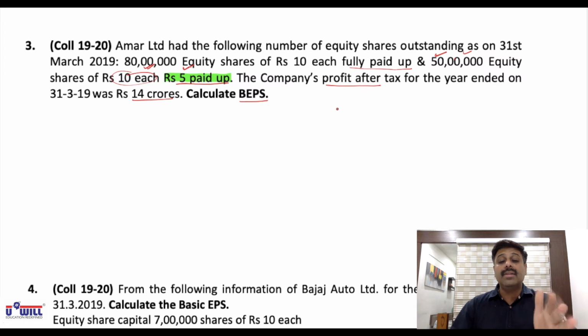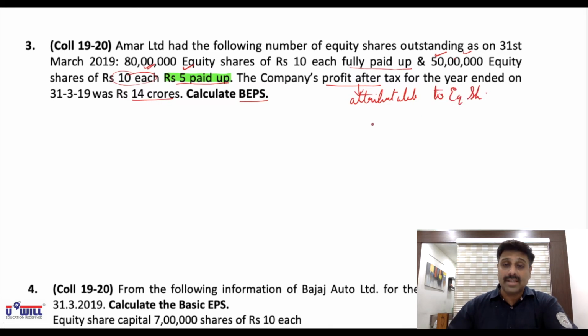But in this question, do you have preference shares? No. So profit after tax itself becomes the profit attributable to equity shareholders. I repeat, since you don't have preference shares, you don't have to pay any preference dividend, profit after tax itself becomes the profit attributable to equity shareholders. No preference dividend to be subtracted. So the numerator we don't have to find, it is directly 14 crores. Now the denominator, weighted average shares: we will have 80 lakhs plus 25 lakhs, 1 crore 5 lakh shares.